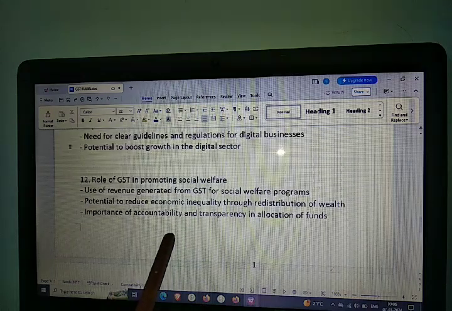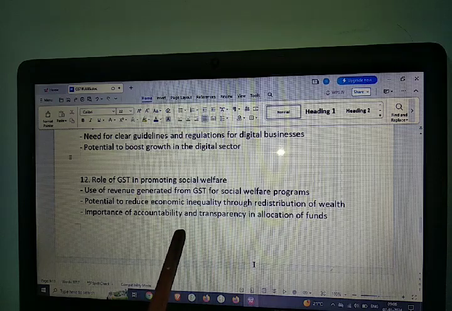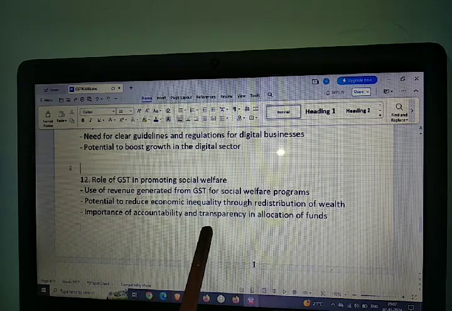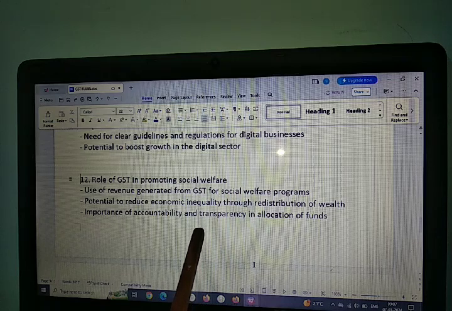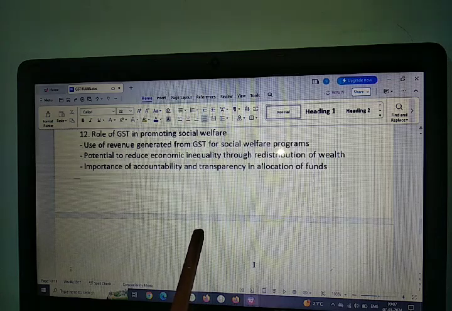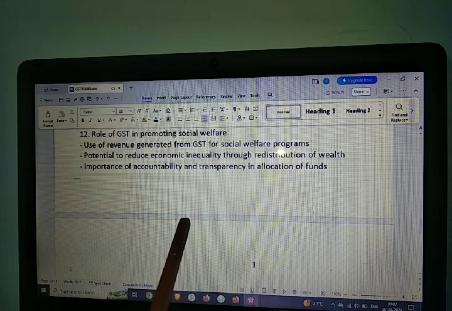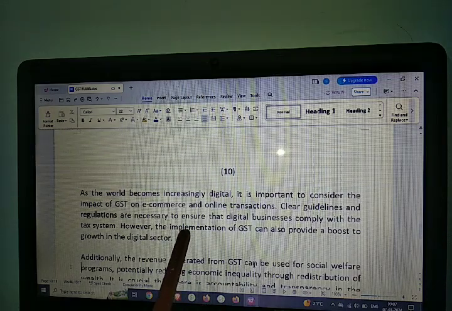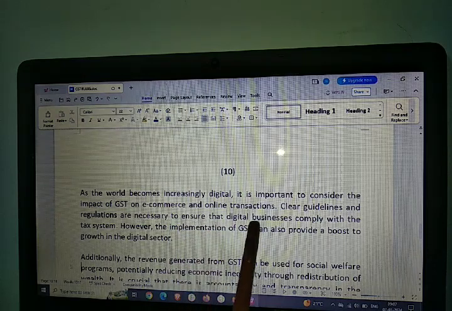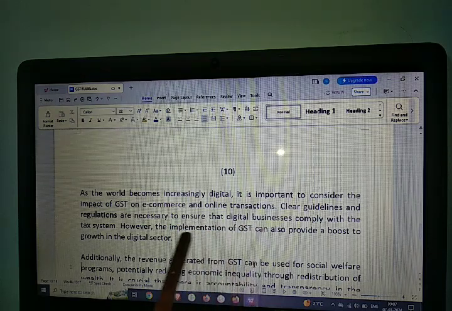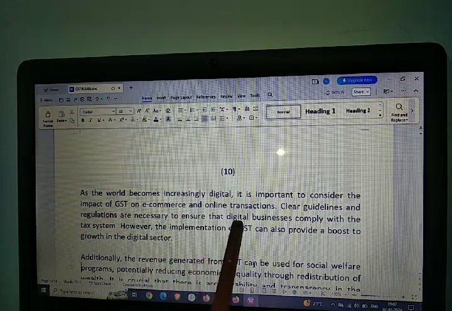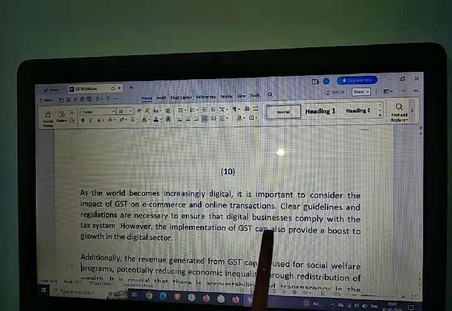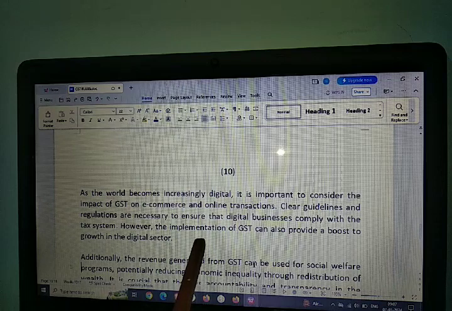Since the world is becoming increasingly digital, it is important to consider the impact of GST on e-commerce and online transactions, with a clear understanding of regulations.